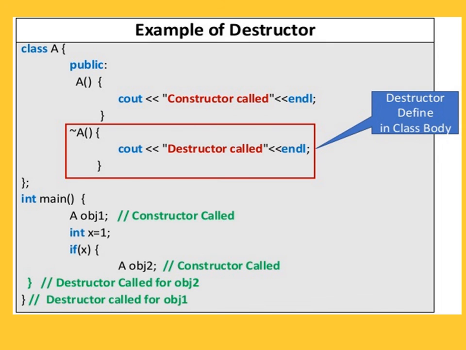Then after the closing bracket, the destructor is called for obj2. Then when we close the bracket of the main, the destructor is called for obj1, meaning when the object comes out of scope, the destructor is called.